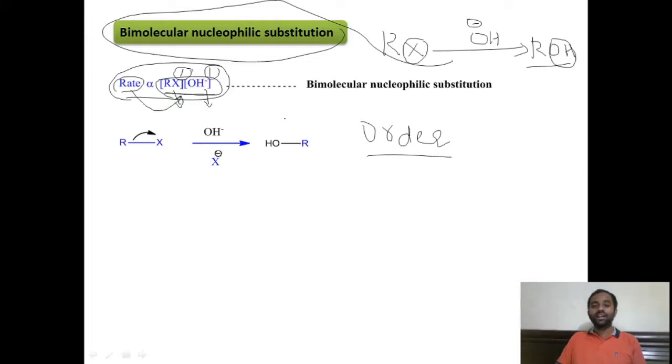How the rate depends on the concentration of the reactants, that is called the rate equation. This is the rate equation. In the rate equation, the sum of the powers of the concentration terms is called order. You see here, the sum of the powers of the concentration terms, 1 plus 1, that is 2. Therefore, this is a second order reaction.